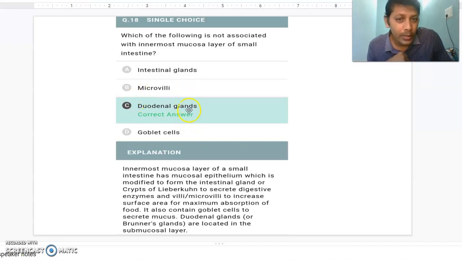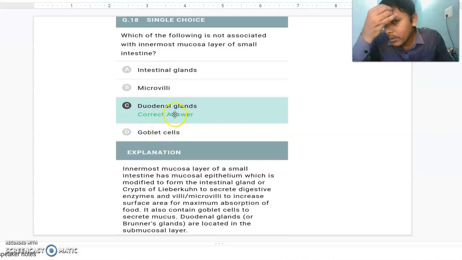The goblet cells are also present in the wall of the villus. The wall consists of simple columnar epithelial cells, and between those cells, here and there, are goblet cells which produce mucus.